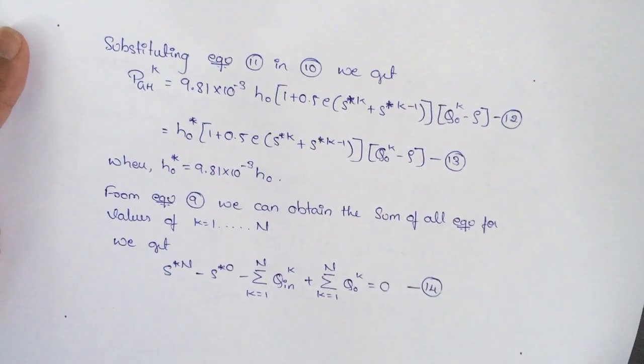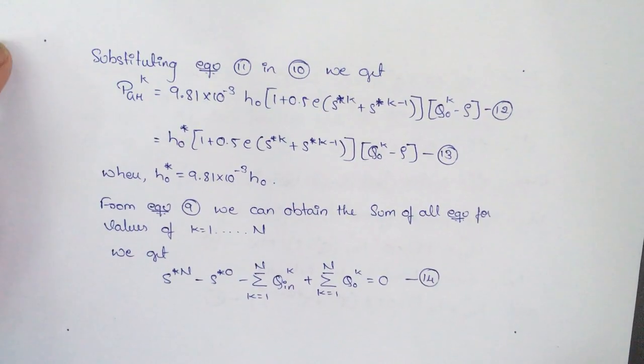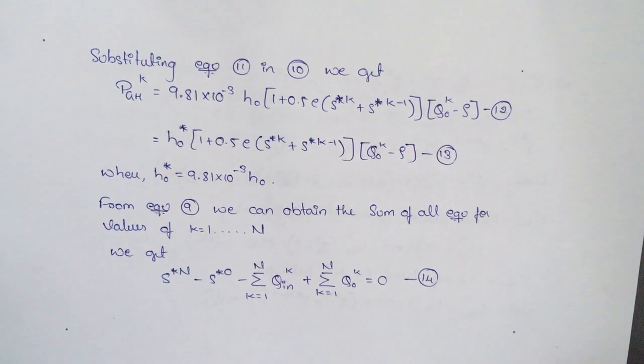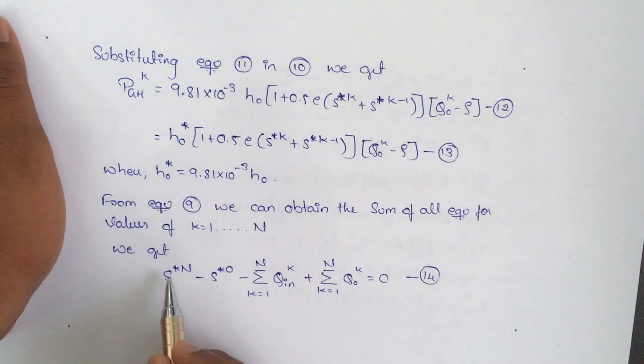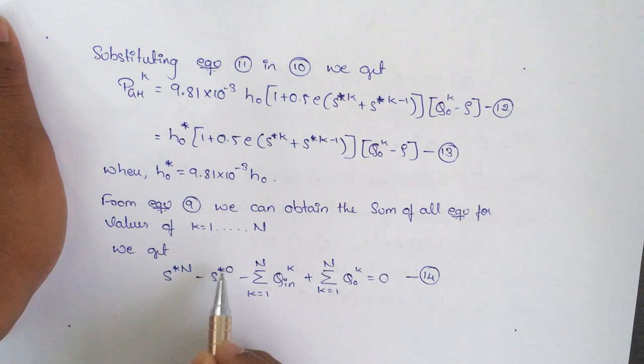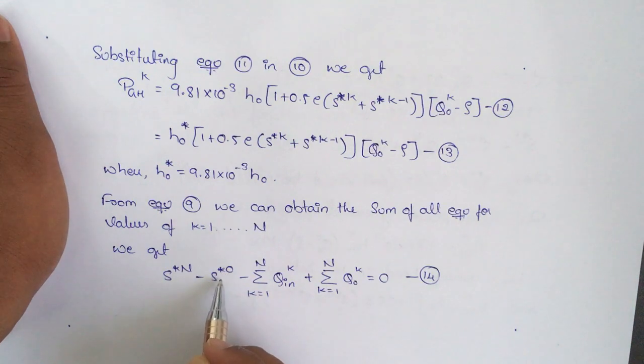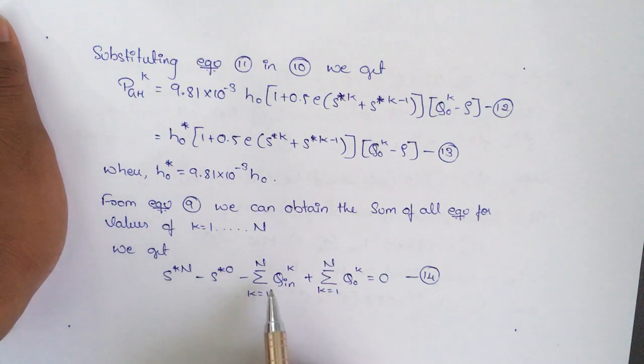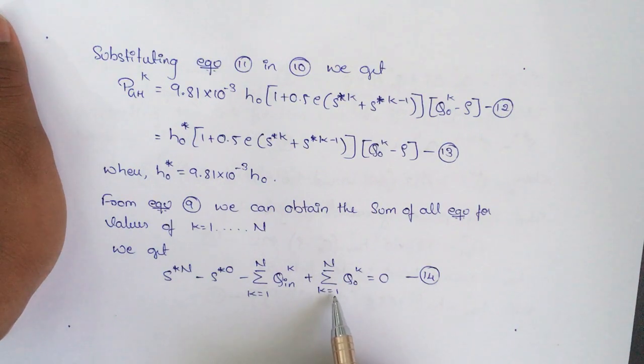Water constant is our equation number 9. By substituting the values for k equal to 1 to n, S star n minus S star 0, the last iteration and the first iteration, that is the water level at the beginning and the water level at the end of the time period, minus the summation of k equal to 1 to n, from the first interval to the nth interval, of water inflow plus water outflow, is equal to 0.